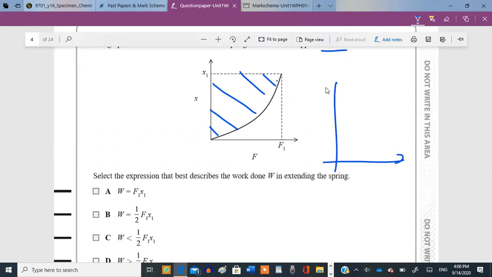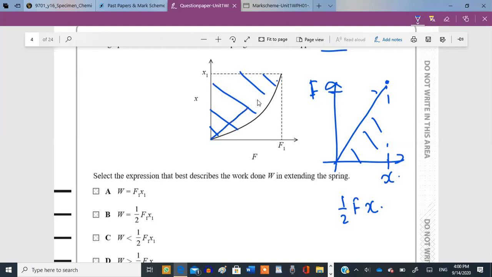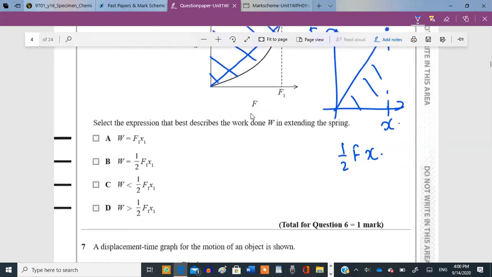B is the case when you have a straight line passing through the origin, and this is your x-axis and that's your y-axis, meaning that's the f and this is the x. In this case, the area, if you want to calculate, is going to be half fx, half f1 x1. It's not a straight line, and so it's C. It's D. It's more. Yeah, it's option D. That should be the answer. Let me check. Yeah, that's the answer. Option D.